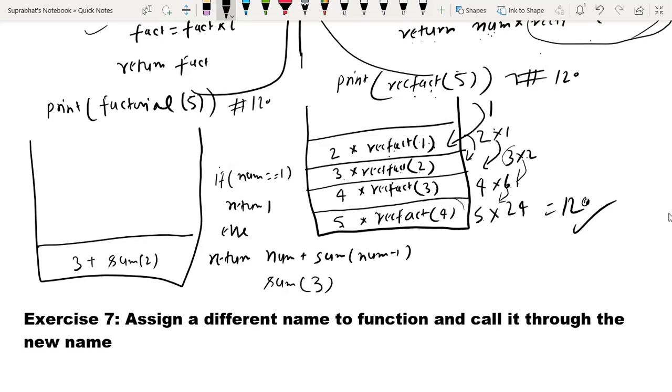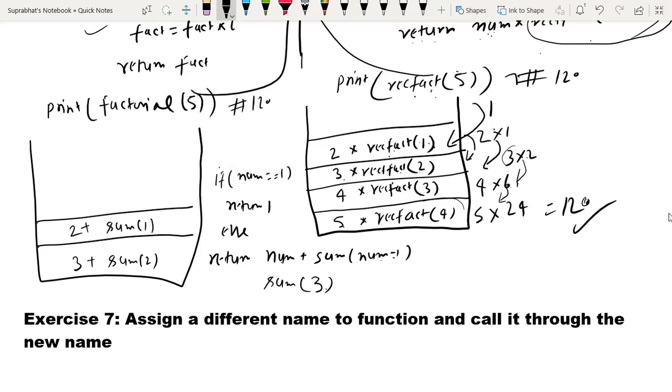First it was 3, so it will check: 3 plus sum num minus 1, that is 3 plus sum 2. Again it will call, check 2 equal to 1, condition false, so 2 plus sum 1.